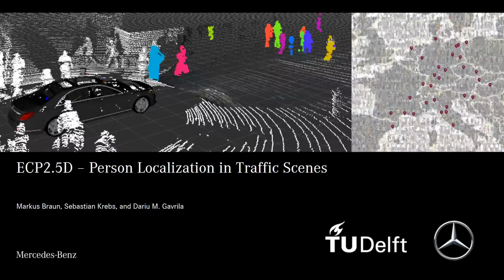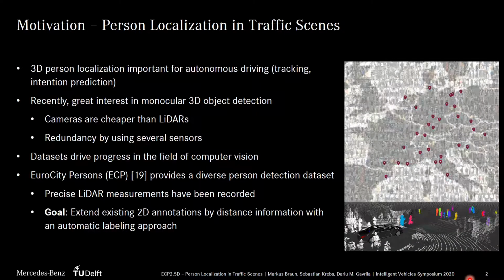Hello and welcome to our presentation about our publication titled ECP2.5D Person Localization in Traffic Scenes. It's a joint work of the Intelligent Vehicles Group at TU Delft and the Environment Perception Department of Mercedes-Benz. For an intelligent vehicle, the exact location of other traffic participants is essential, especially of vulnerable road users like pedestrians